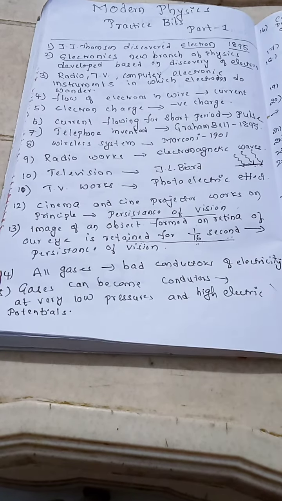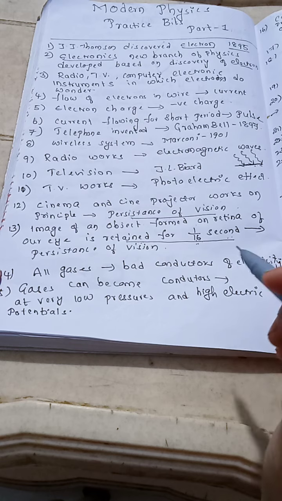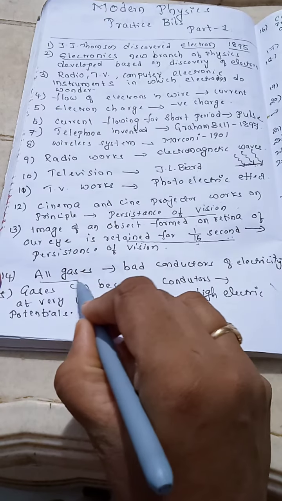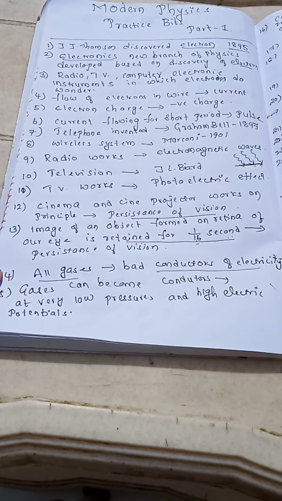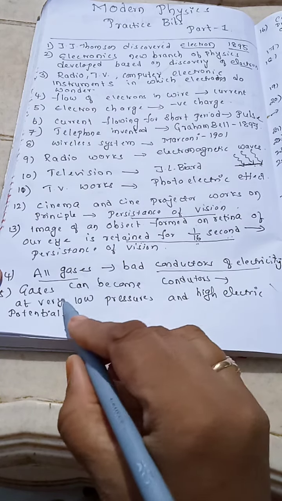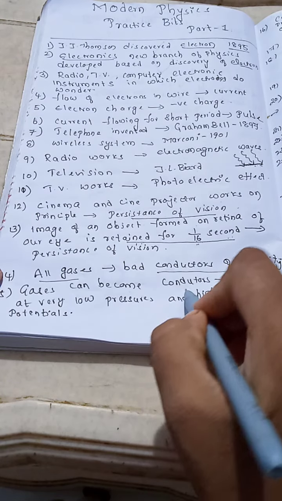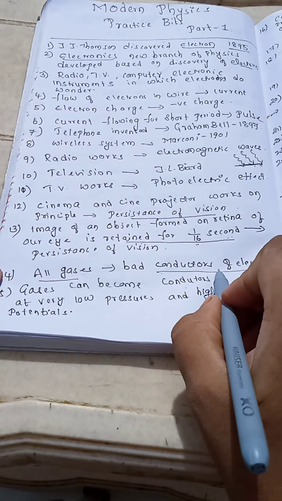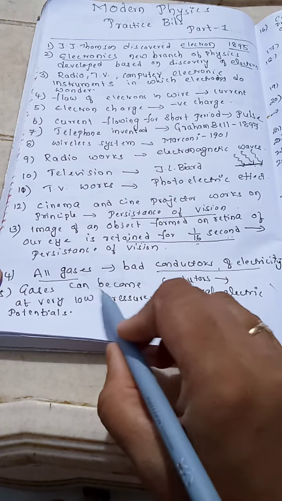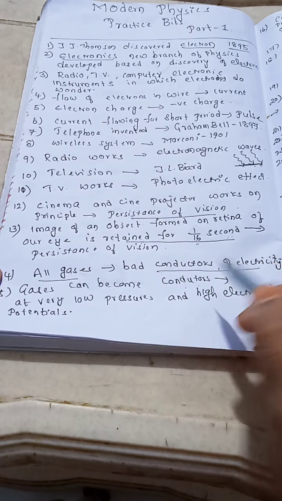Right? As usual, we all know that all gases are bad conductors of electricity. Then can we convert these gases into conductors? The answer is yes. Gases can become conductors. Actually, gases are bad conductors of electricity, but we can convert gases into conductors. How?